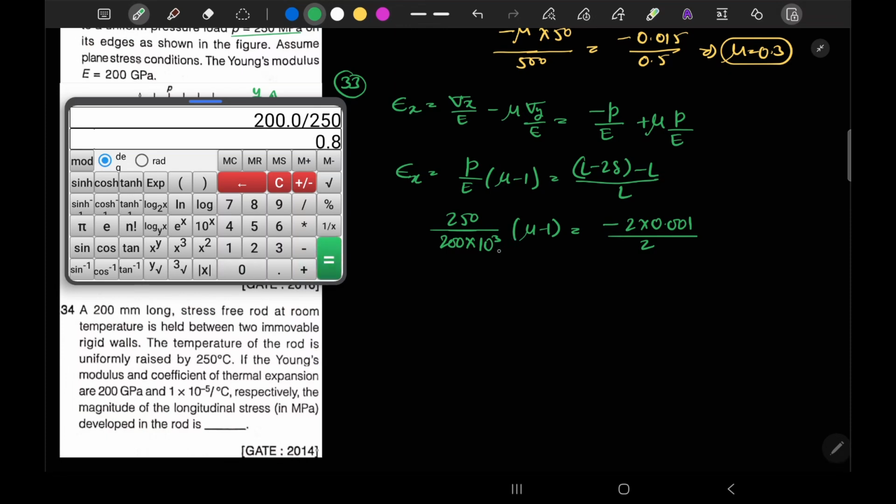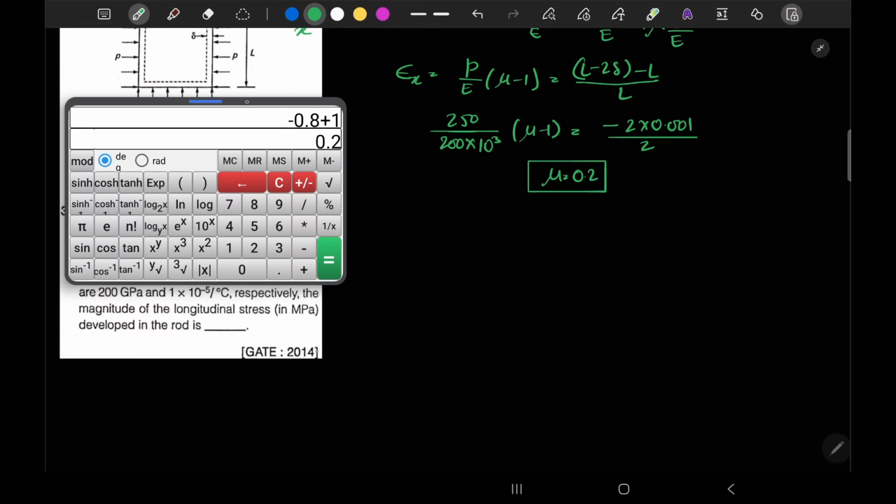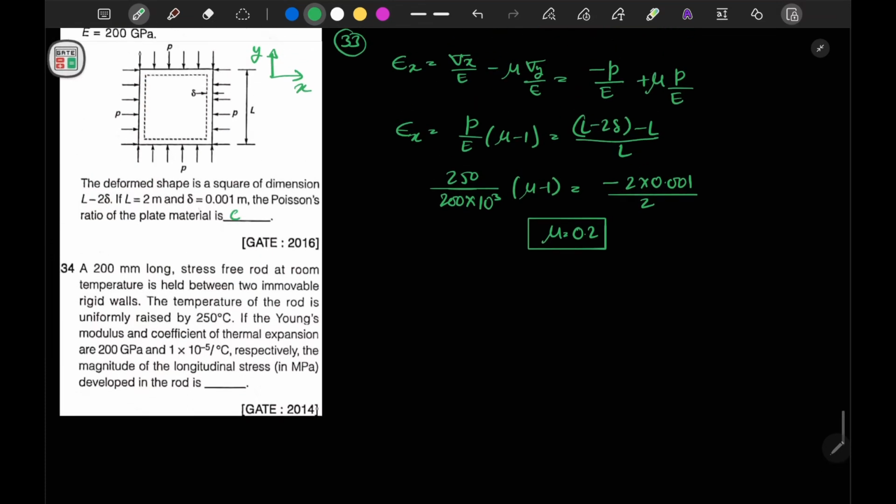And this will become the value of your mu minus 1, which is minus times of this. This will be negative. Now if we add 1, we will obtain the value of mu equal to 0.2. So I obtained the value of mu equal to 0.2. This was only asked.